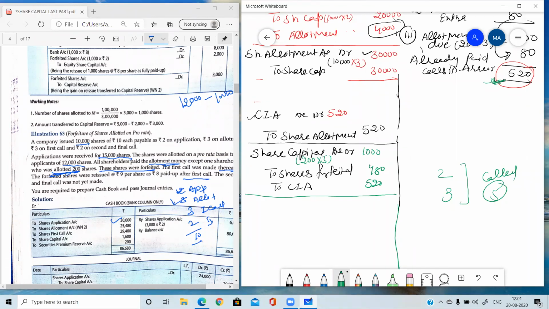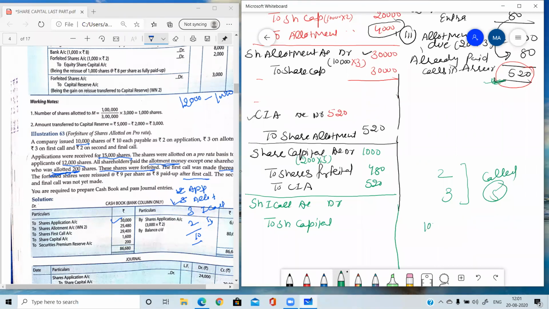Next, now the share first call is called up. It is clearly mentioned the first call was made thereafter. First call was made thereafter means after passing the forfeiture entry, you have called up the first call. So share first call account debit to share capital. Now in such a question, there is one new point which I have not told you till now. The point is this: if you have forfeited the shares and after that you are going to make a call,